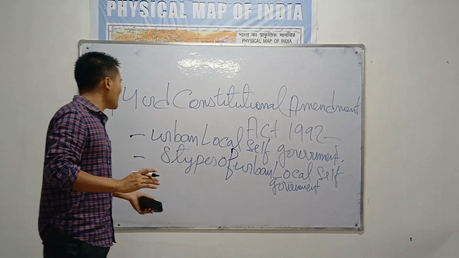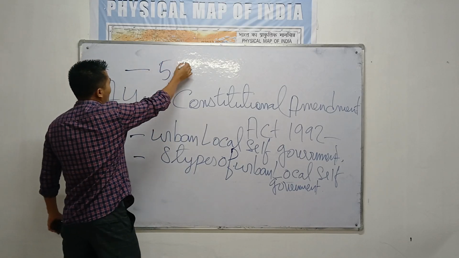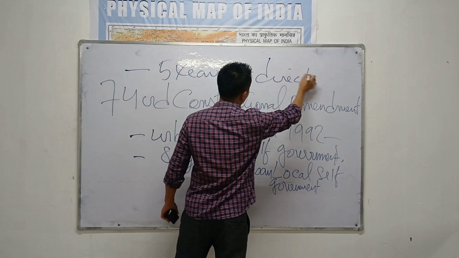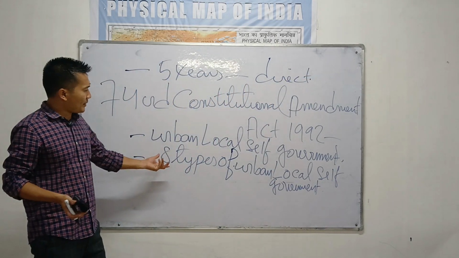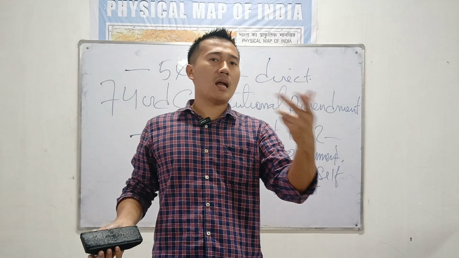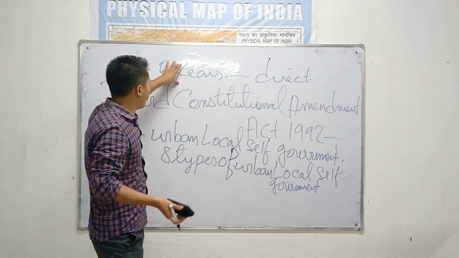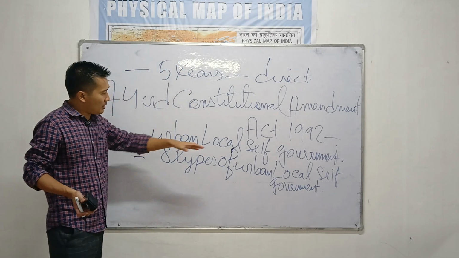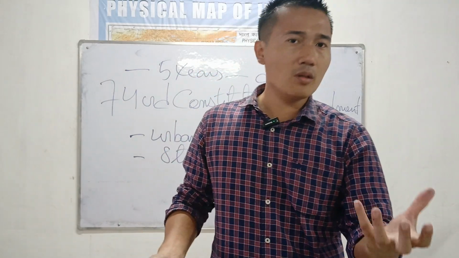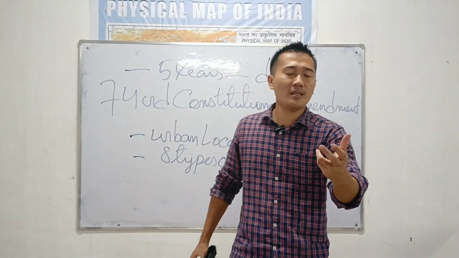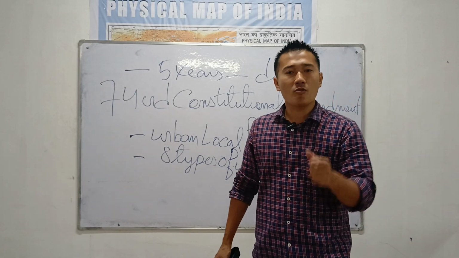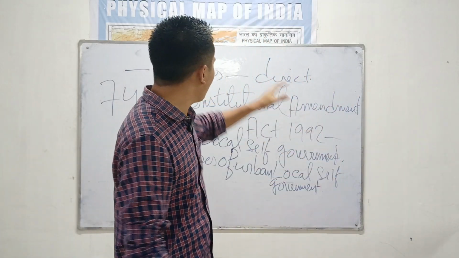We discussed the election system of this yesterday. All these 8 types of government are elected by the people in that particular area, in that particular ward or town or city, for a term of 5 years. So once you get elected from a ward, or from a city like Mumbai or Calcutta, you serve for 5 years. Election is direct, and you are very powerful because you are directly elected by the people.